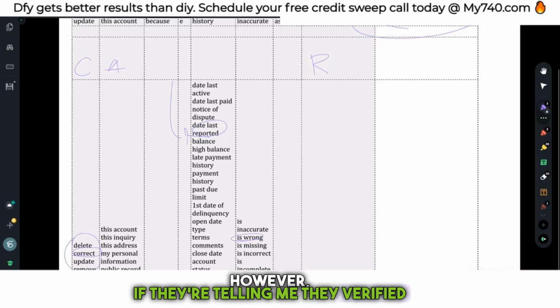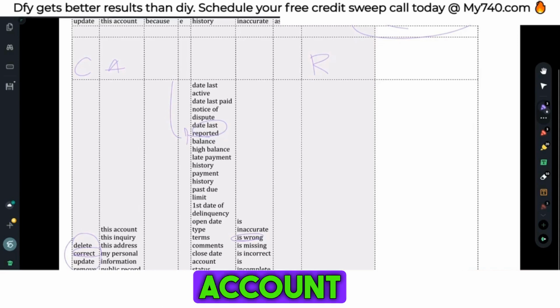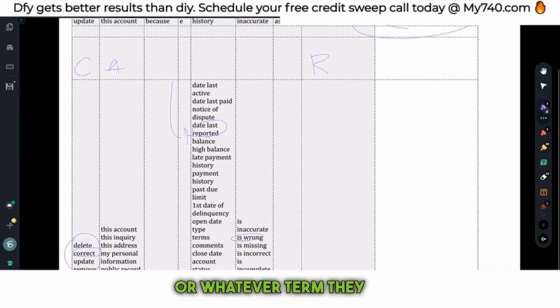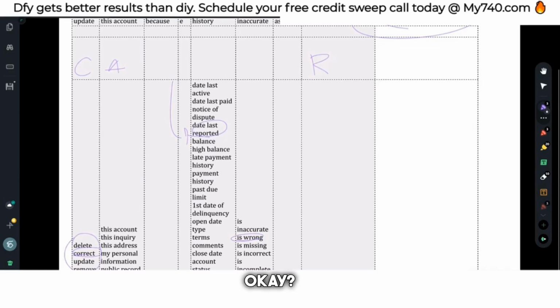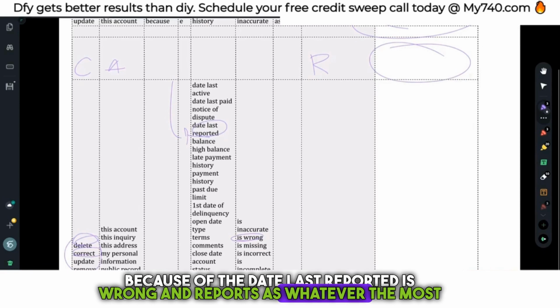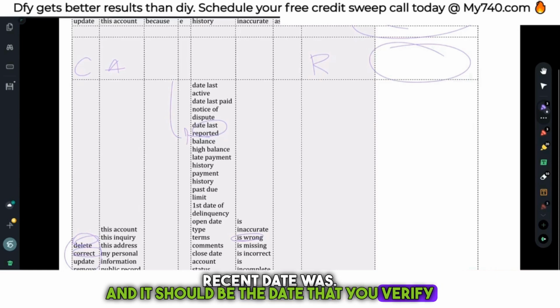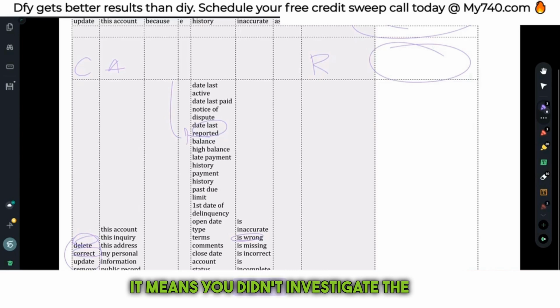However, if they're telling me they verified it, but they didn't change the date last reported or the status update date, it obviously means they didn't investigate the account and they just told me that it was accurate and certified as accurate by the creditor or whatever term they want to use. And obviously, this is wrong, okay? So now I'm going to say delete this account because the date last reported is wrong and reports as whatever the most recent date was. And it should be the date that you verified the account, which is X. And because it is not X, it means you didn't investigate the account.